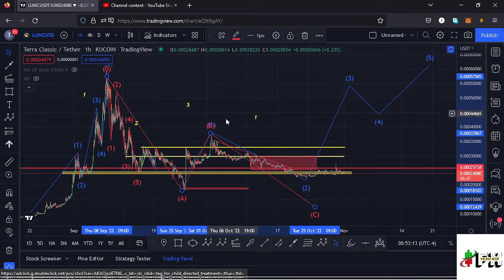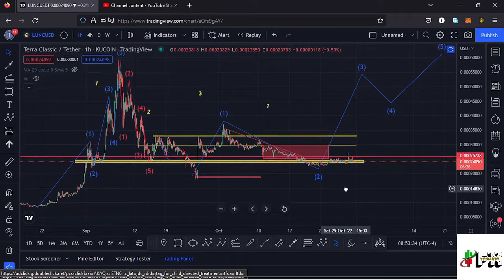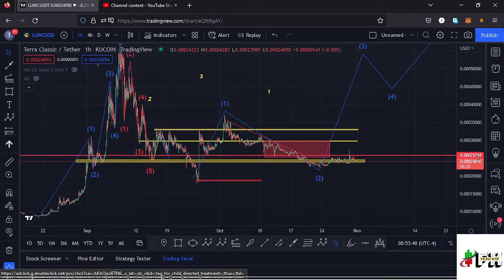And in case that plays out, I'll term that as a higher Elliot wave count 2 before we start sketching out a movement to the upper side in the formation of a higher Elliot wave count 3, and have new target areas to the upper side. So let's be patient and see how that plays out, and I hope we don't make a new low over here, invalidating this movement to the upper side in the formation of this third wave to the upper side.